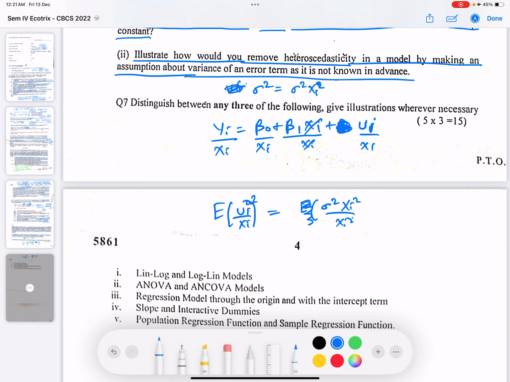So this would cancel out, and it would be sigma square only. So this is homoscedastic because there is no i in it. Similarly, if we know that the variance is of a different form, then we will divide the model by root xi.